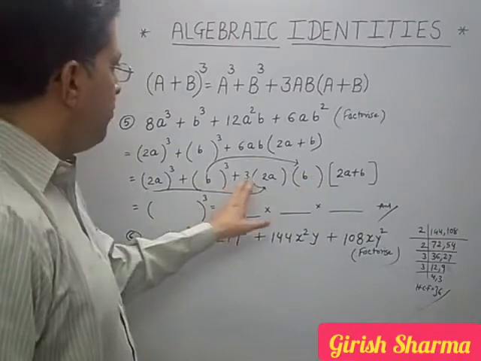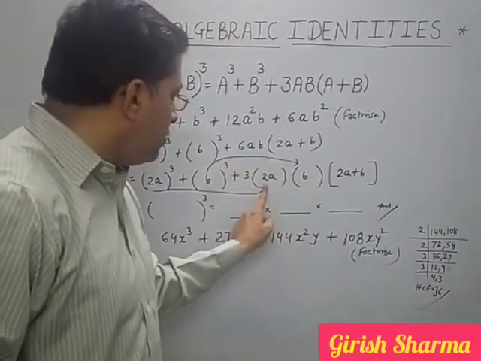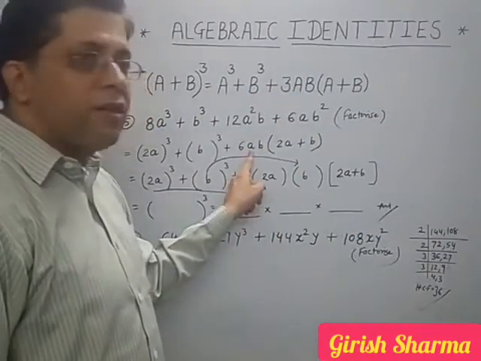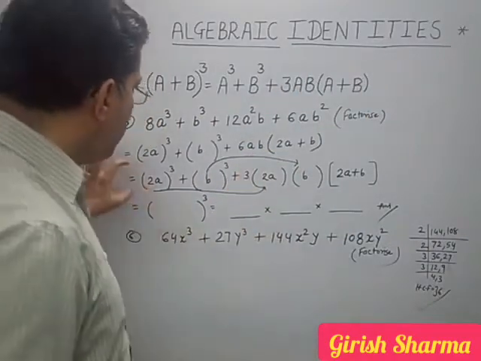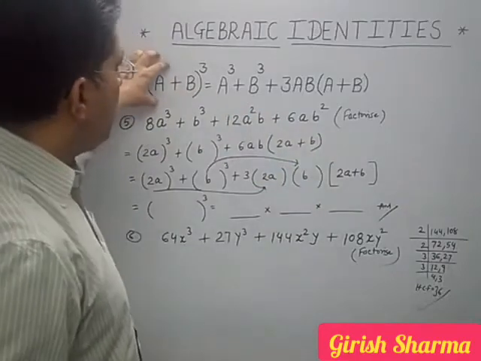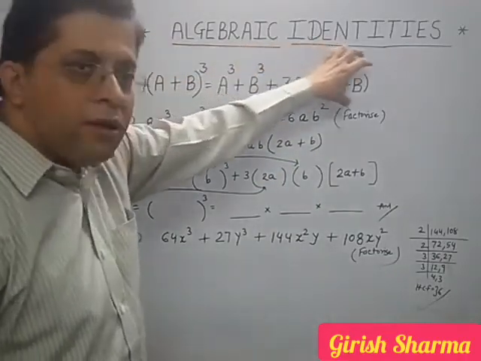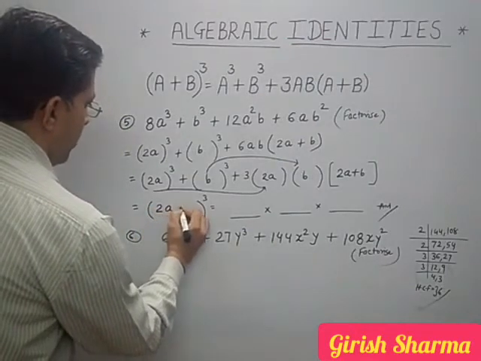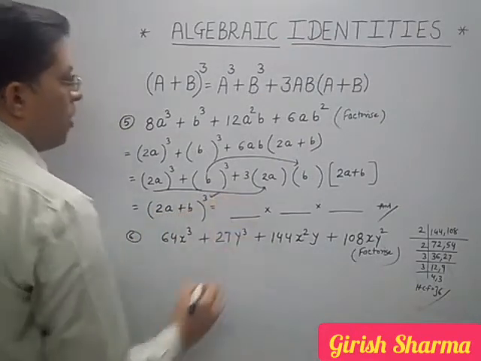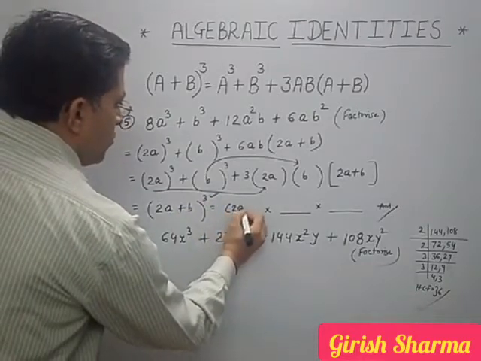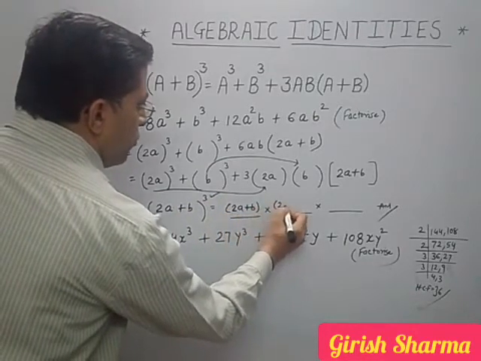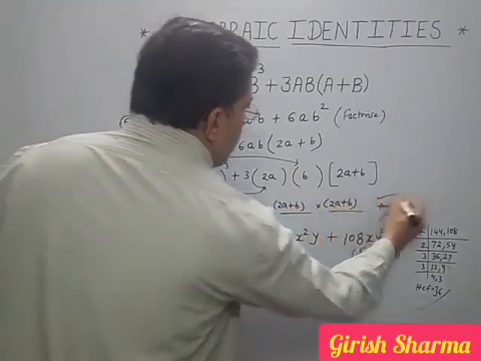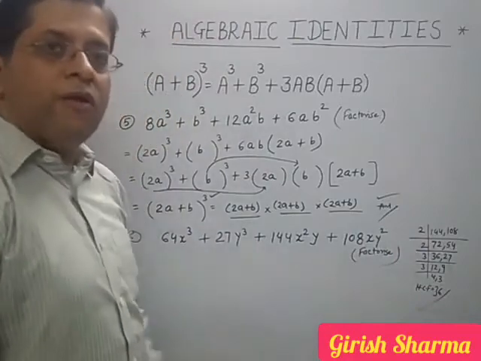Then you check it, is 6ab coming or not? See, 2a into b, 2ab into 3, that is 6ab. Okay, so this satisfies the identity (a + b)³ = a³ + b³ + 3ab(a + b). So I can write (2a + b)³. It means (2a + b)(2a + b)(2a + b). This is your answer. Okay, one more we are doing.